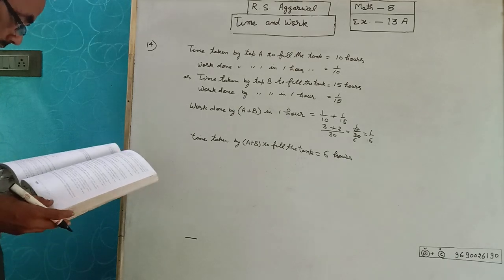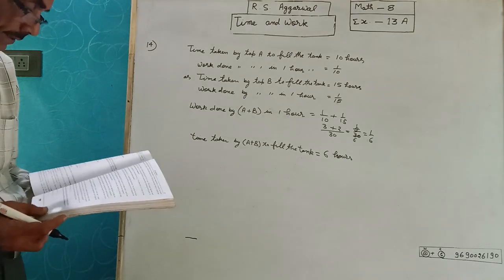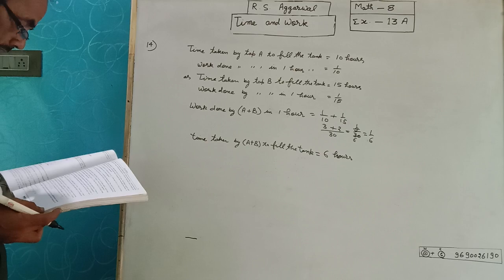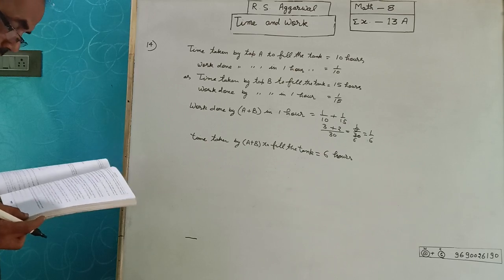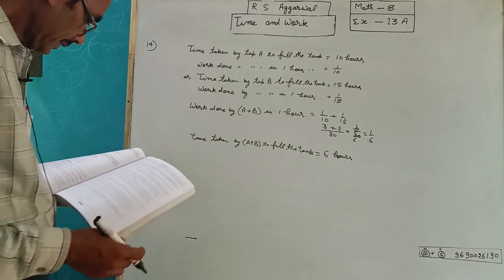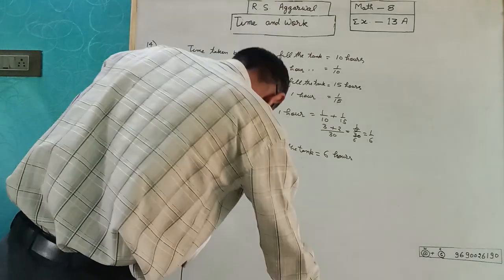A and B fill the tank in 6 hours. 14 question is complete.